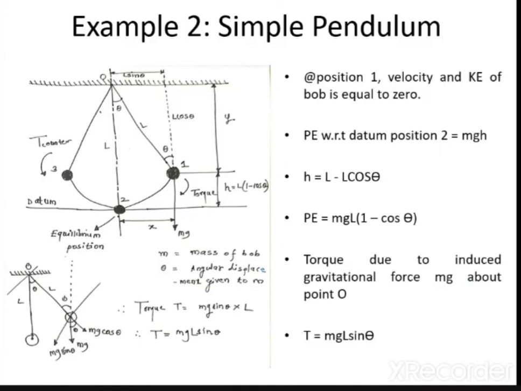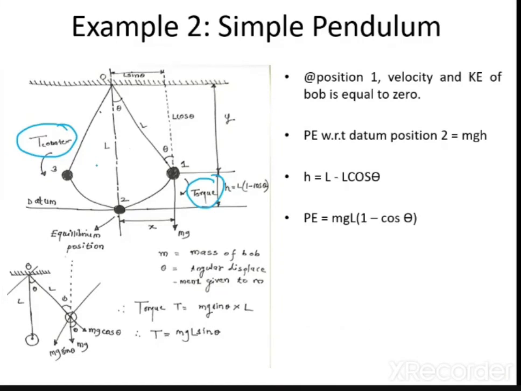Now tell me, have you understood or not? If you have doubts, I will explain again, otherwise I will move forward. Have you understood both the examples? How does the system actually oscillate, and what is the mechanics behind the vibration in both cases? Does anybody still not understand how this torque acts, how you calculate this torque, and what the counter torque is? Okay. Now there is one more point which I would like to explain.